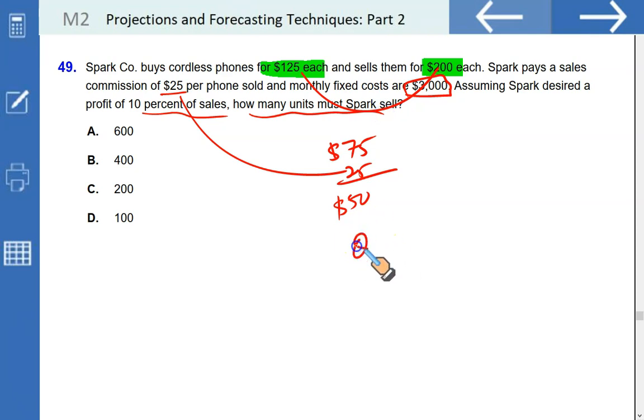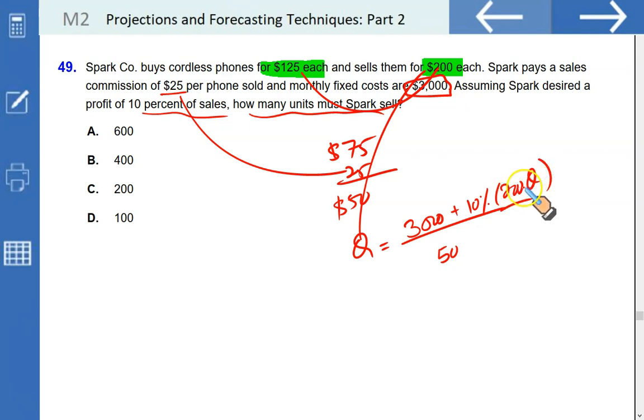So if you want to sell the quantity Q, you need to cover your fixed cost of 3,000. Unit contribution margin is 50, and your profit that you're looking for is 10% of your sales. What your sale is going to be? Q is the quantity sold. 200 is the selling price. So it's going to be 200 Q. That's your sales. 200 Q is your sales revenue. 10% of this is the desired profit.